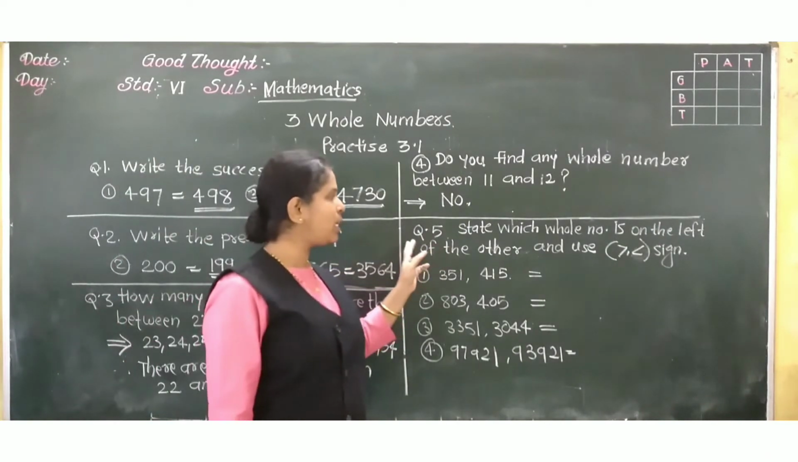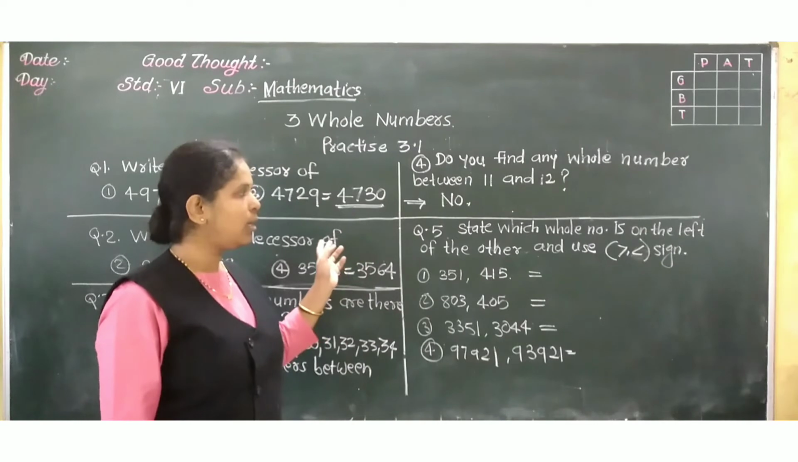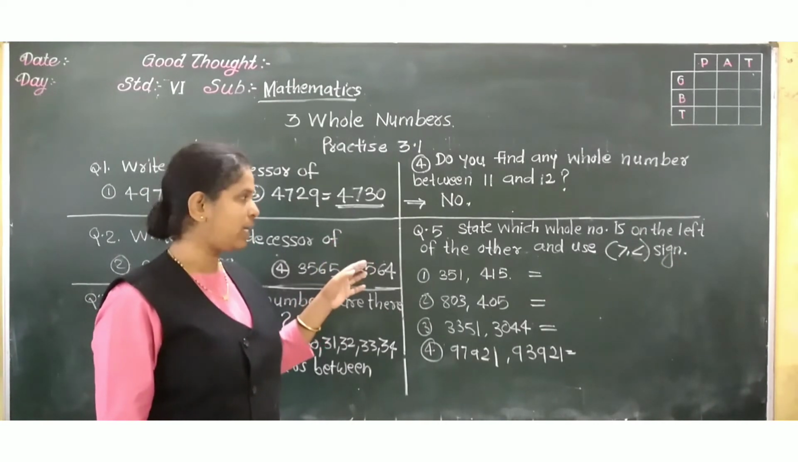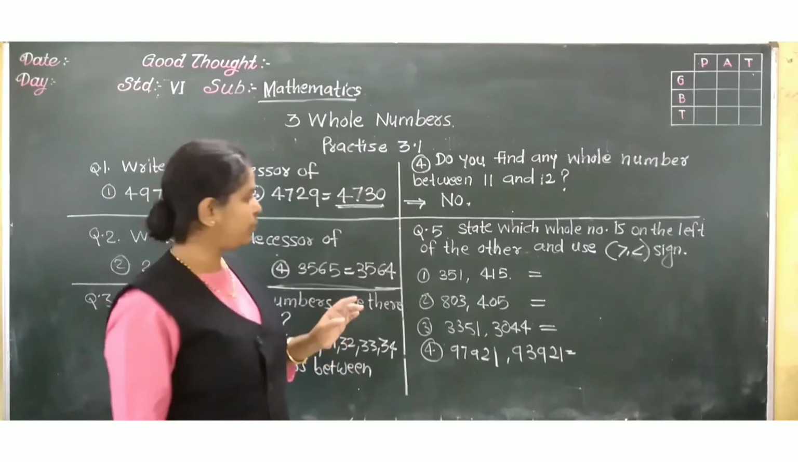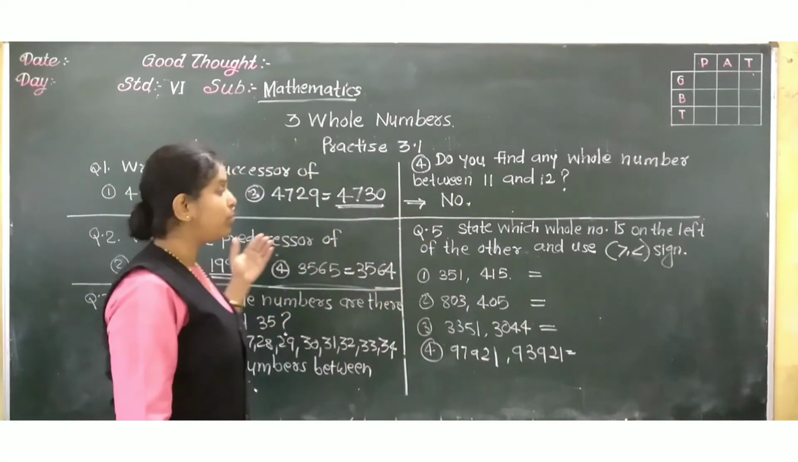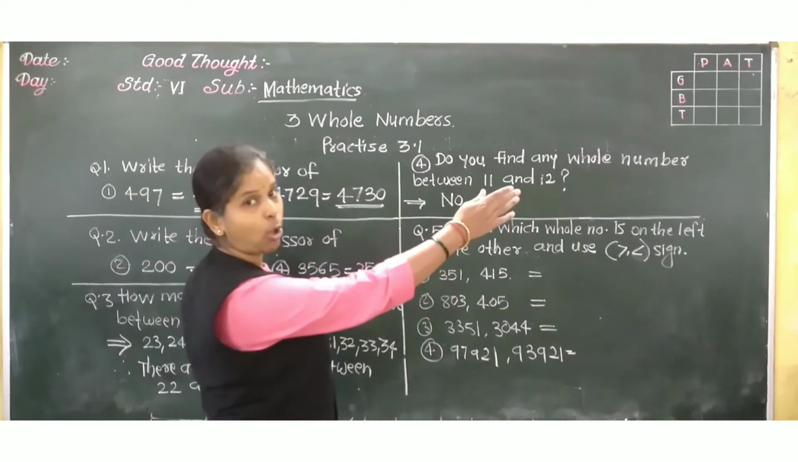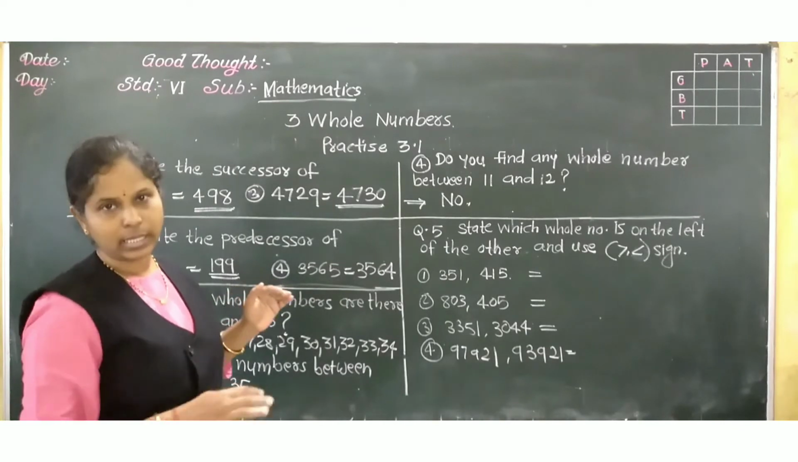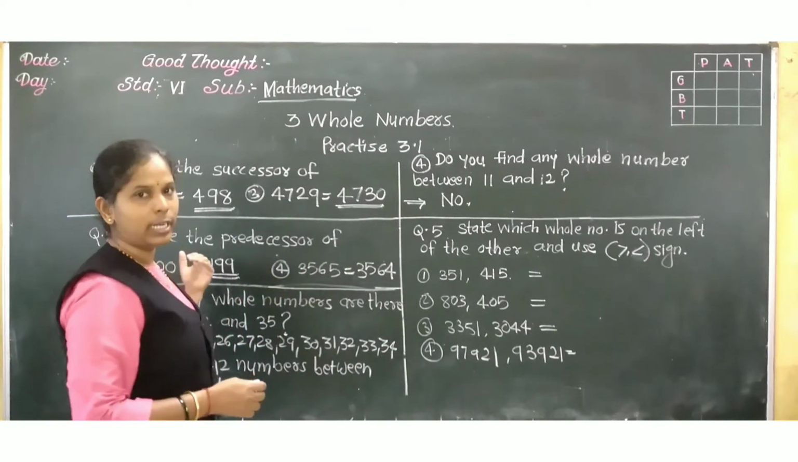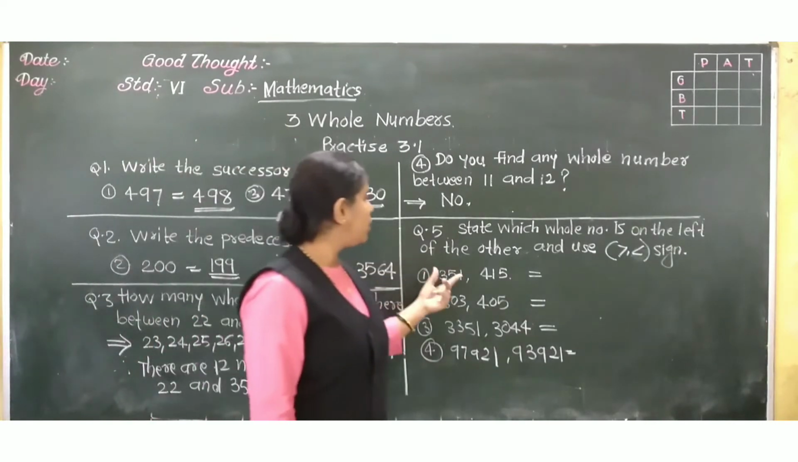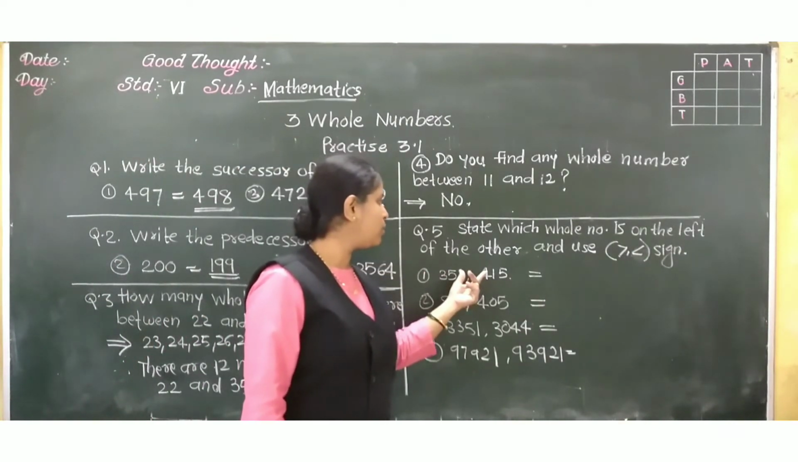Now question number 5. State which whole number is on the left of the other number and use the greater than or smaller than sign between them. Now here, see. As we move to the right side on the number line, the values of the numbers go on increasing. And the left side means it goes decreasing, meaning we get the smallest number. So see here, 351 and 400.